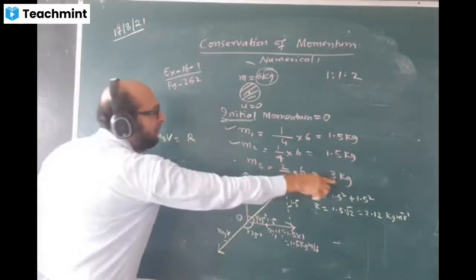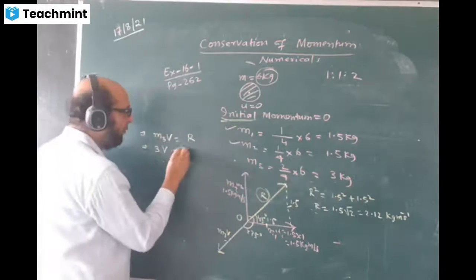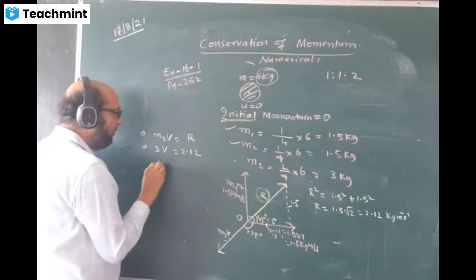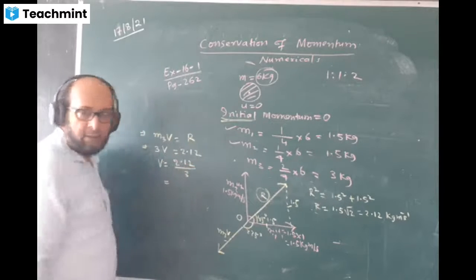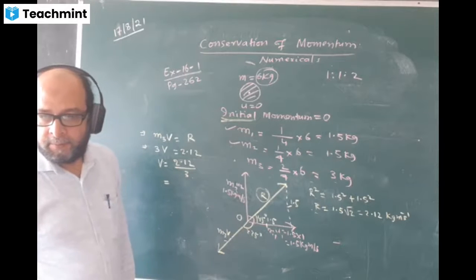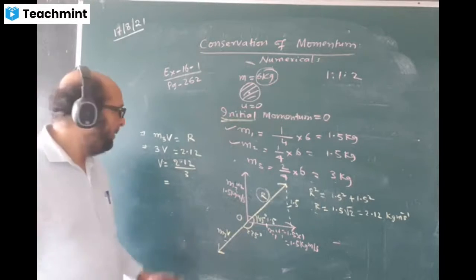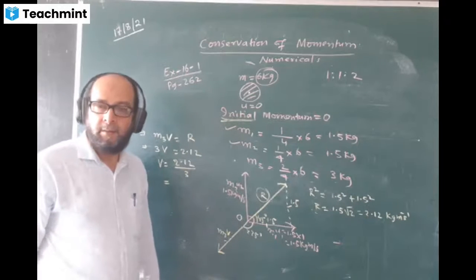M3 value we know is 3, that is 3 into V. R value we have 2.12. Get the value of V. The value of V is coming 2.12 divided by 3. And tell me the answer. What is the answer? 2.12 divided by 3. What answer do you get?